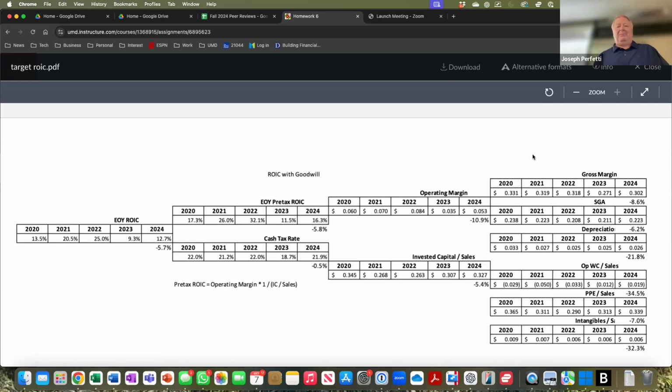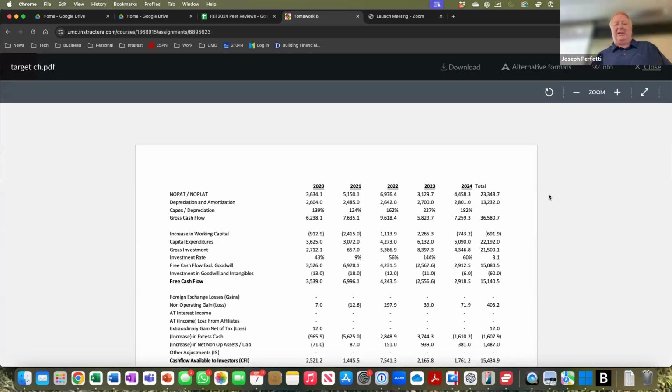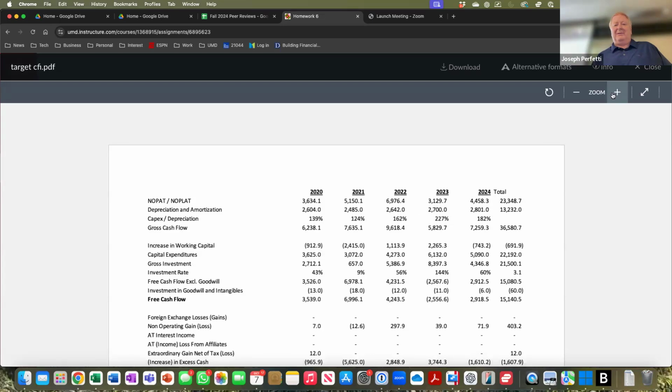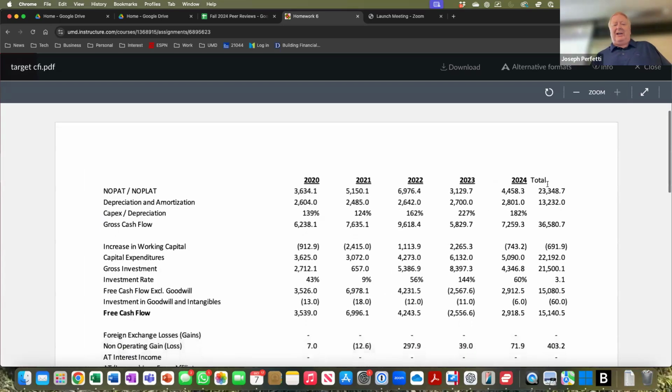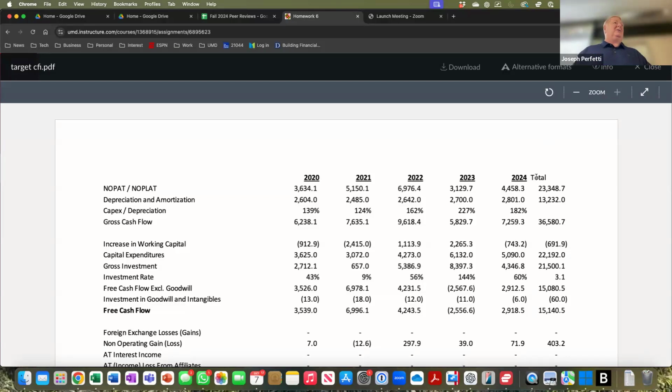Your second part of your homework assignment for last week would have been to go through the CFI, again focusing primarily on the total column for this assignment. And you start out with free cash flow. So you start out with Target generated over 5 years, $15.1 billion of operating free cash flow. They generated $36.6 billion of gross cash flow from their income statement, NOPAT plus depreciation.